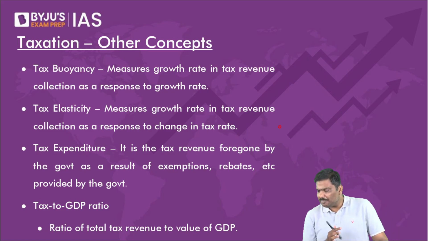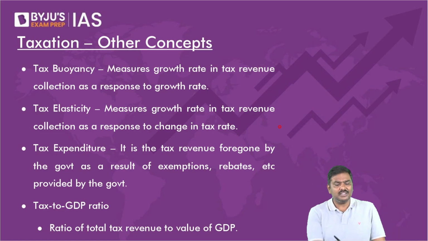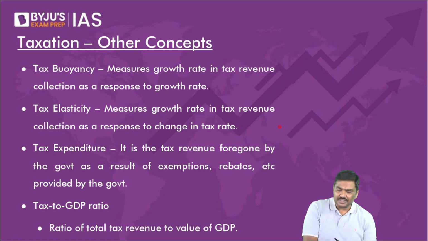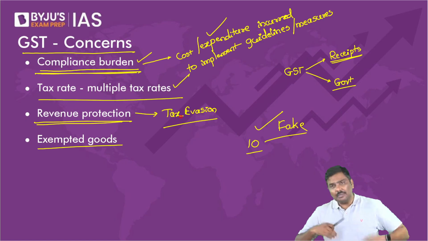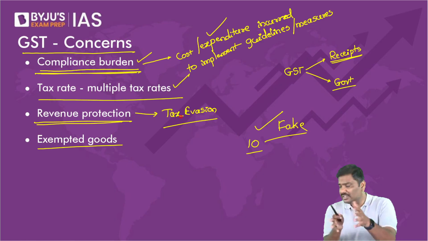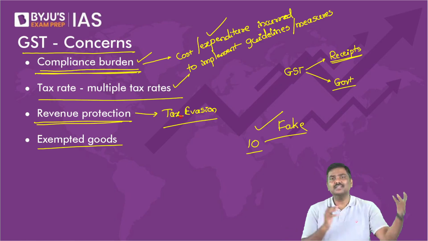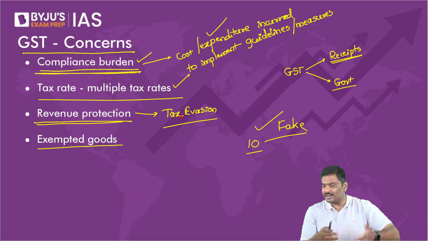Sir, how is the second point a concern? How is the second point a concern, my dear? Because of multiple tax rates, is there an inverted duty structure? Let me know. Is there an inverted duty structure because of multiple tax rates? Is it becoming difficult to administer with multiple tax rates? That's the reason I'm saying it is a concern. We will have to address it.